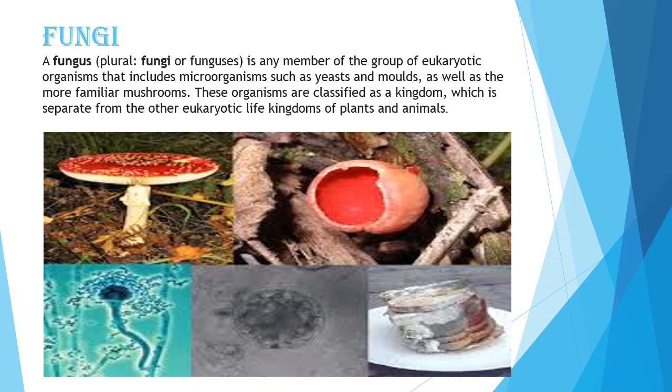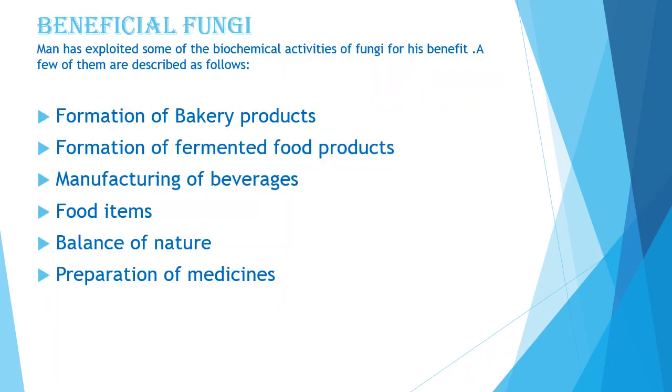In your daily life, you must have observed velvety blue-green patches on the surface of rotting fruits, or whitish gray thread-like outgrowths on stale bread, old pickles or jam. What are these? These patches are actually made up of different kinds of fungi. Now, what are the different types of fungi? They are yeast, molds, mushrooms. Some fungi are very beneficial for us, some are harmful for us. But first, let's study the beneficial fungi.